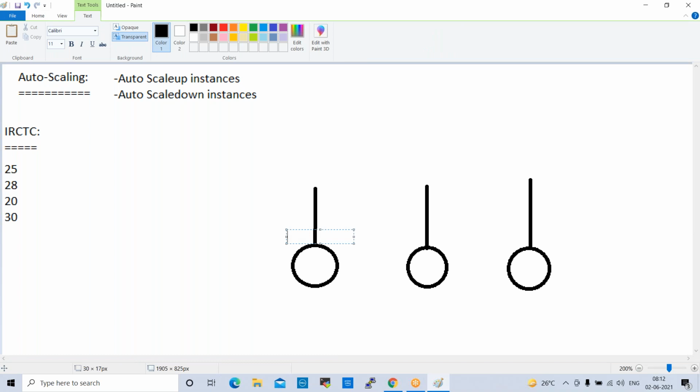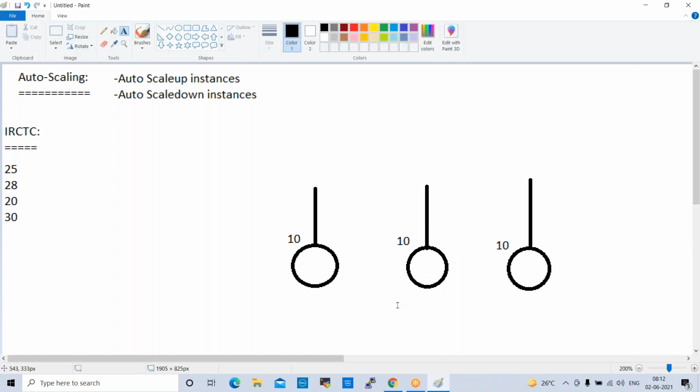Each server will handle 10 requests, so 3 servers will handle 30 requests. In normal business hours, when we book a ticket, these servers can manage, because within 30 requests these servers can happily serve the requests. So in normal time, when we book the ticket, the servers can serve it.